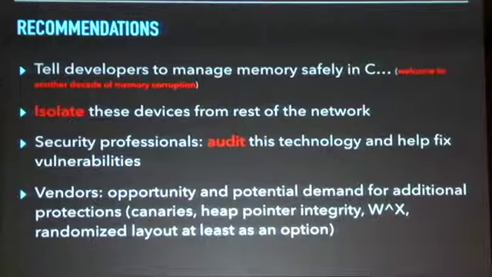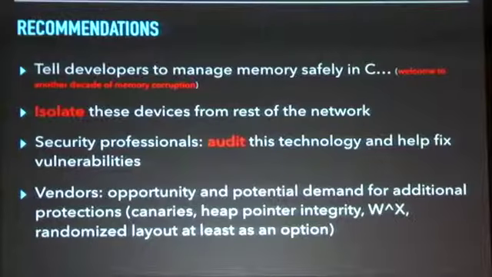Because these devices are softer, it's important to isolate them. You don't want to have them coexisting with more sensitive systems. You want to put them on their own part of the network and isolate them. As security professionals, we need to raise awareness, make sure that people understand the consequences of bugs like these. In this case, they're catastrophic. We need to audit this technology and help people fix vulnerabilities, report them, and see to it that they get fixed.